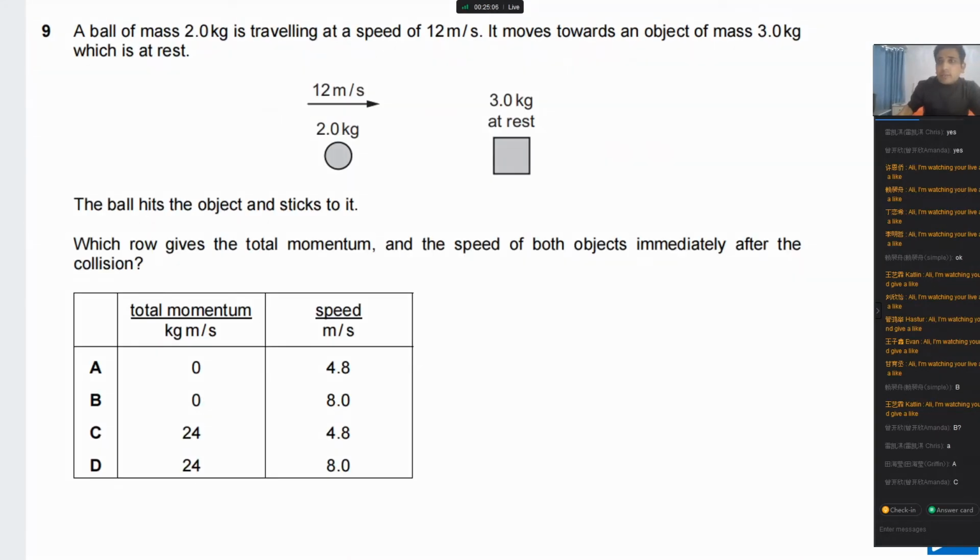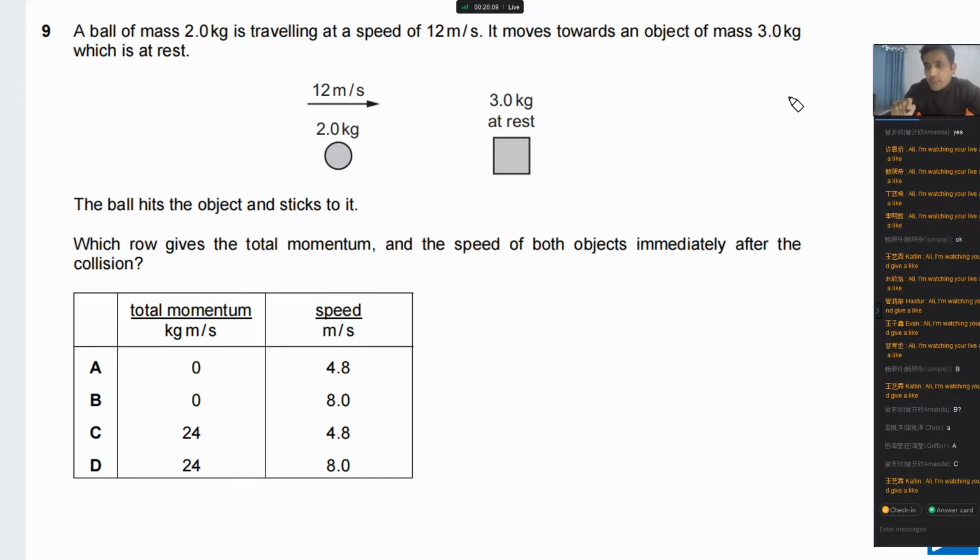Now try to answer this question, please. Try to answer first of all by yourself. It's a very nice question on momentum. This will also challenge your understanding of momentum. You have 2 minutes, then type your answer. Take time, try to understand this one. Don't repeat the same mistake you have made before. After 1 minute I will explain.